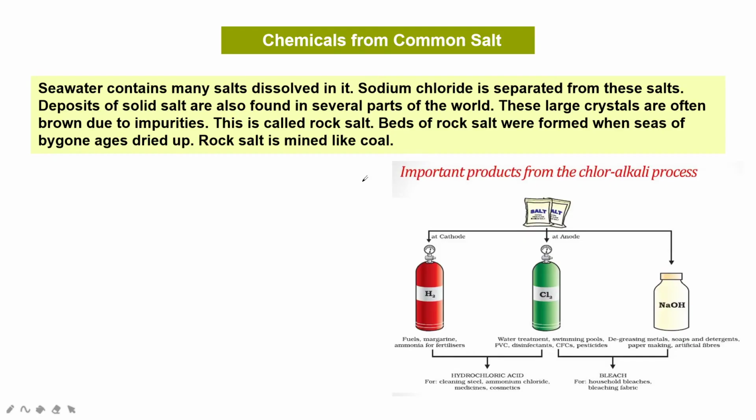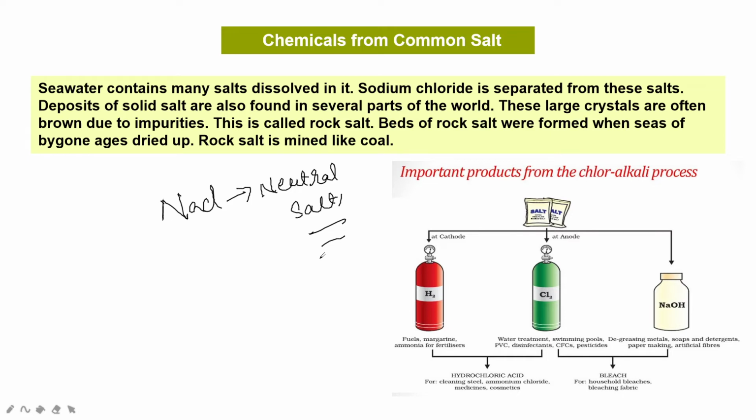Now let us see the chemicals from common salt. What is common salt? Common salt is a white powder which is used in preparing food, especially vegetables, pulses and all. The chemical name of common salt is sodium chloride, NaCl. NaCl is a neutral salt. So how this salt is obtained, we are going to discuss.